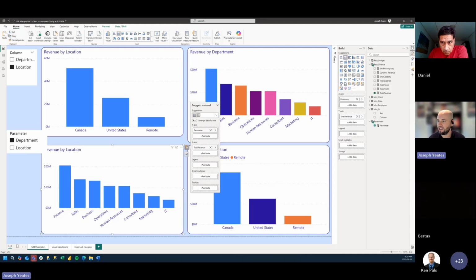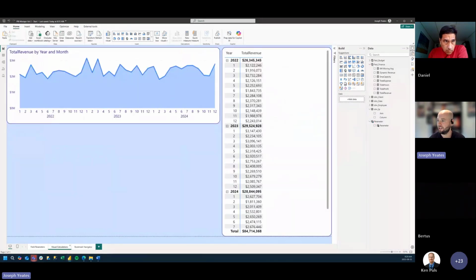All right. Well, I'm going to move on to the second scenario. Let's move on to visual calculations. Let me just find my spot. So in this second scenario, we have a line chart here, and we have a matrix visual down the right-hand side. And what we want to do is add a running total to the matrix visual here, so we can see this total revenue aggregate over time. And in addition to our running total, we also want to add a 6-month moving average to both our line chart and our matrix visual. And we also want to add some conditional formatting to both of these charts as well.